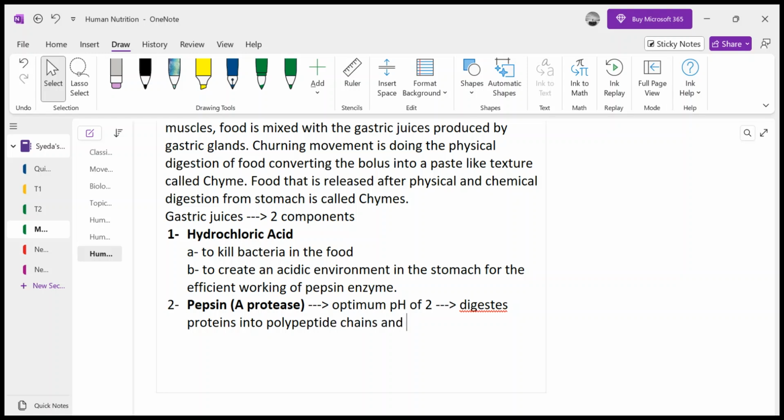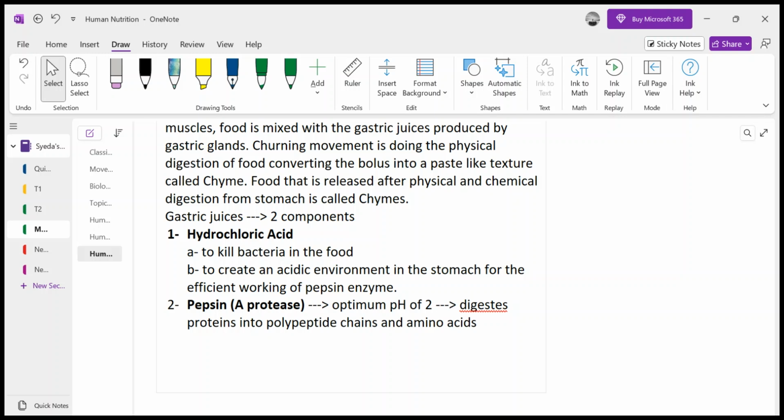chains and amino acids. Now, see, the starch digestion has begun in the mouth, but lipid digestion has not begun till yet, till the stomach.